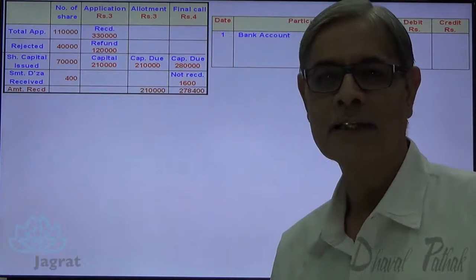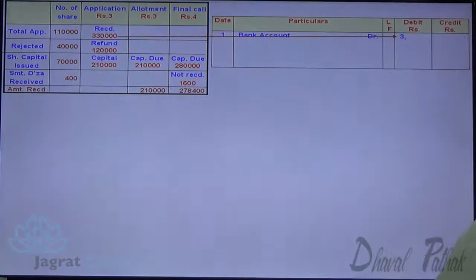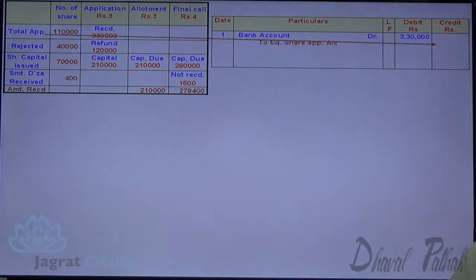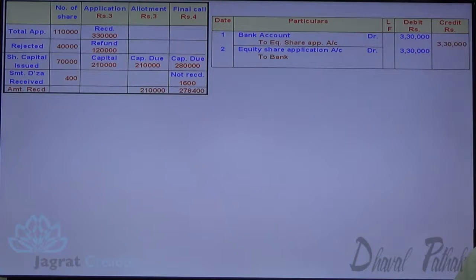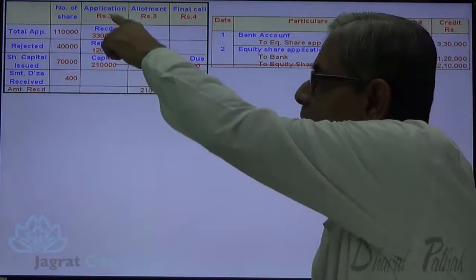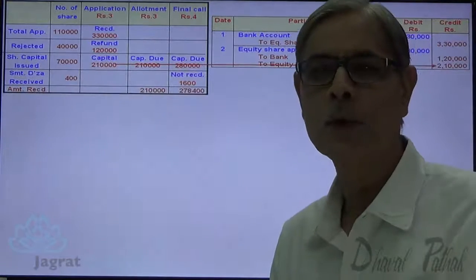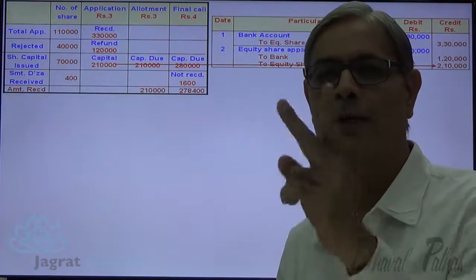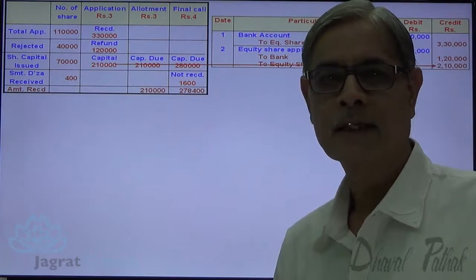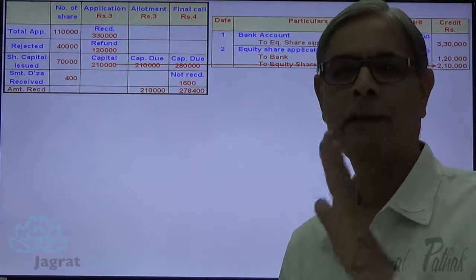So two journal entries: bank account debit to share application account credit 3,30,000. Then share application account is closed and the amount is refunded 1,20,000, and the amount transferred to equity share capital account 2,10,000. So this is the working that is useful to us for the purpose of writing the two entries that are relevant to share application funds.